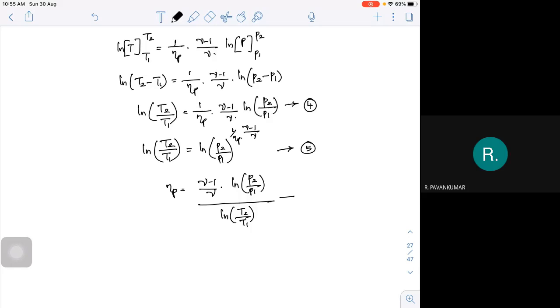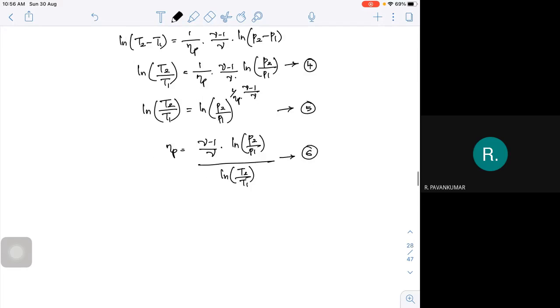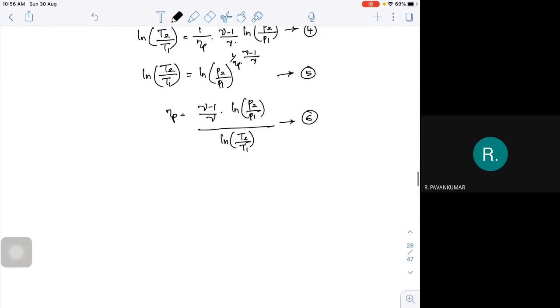So in these three different forms I can write the expression for the polytropic efficiency in terms of pressure ratios, temperature ratios, and the ratio of specific heats, Cp by Cv, that is gamma. So this is about the polytropic efficiency. Sometimes we may be asked to find the temperature change, or whether it is possible to write the polytropic efficiency independent of these pressure ratios.